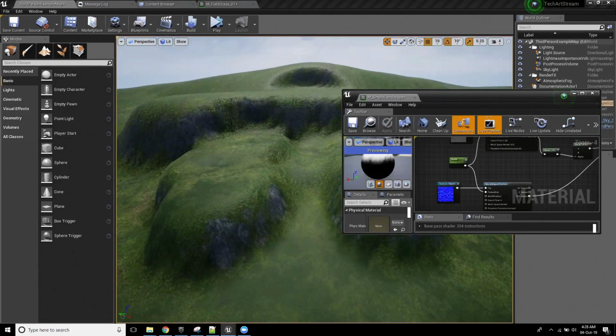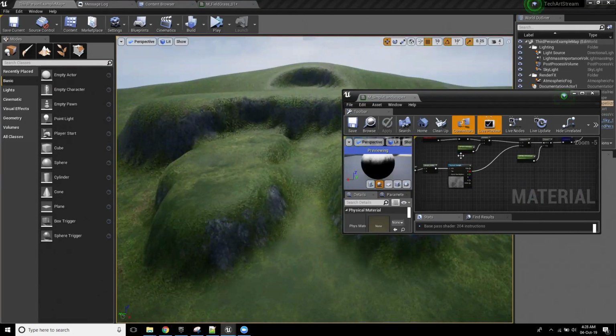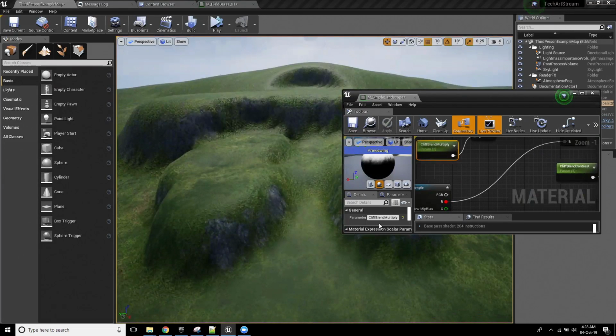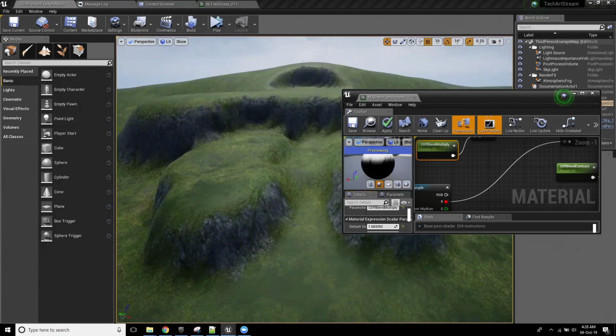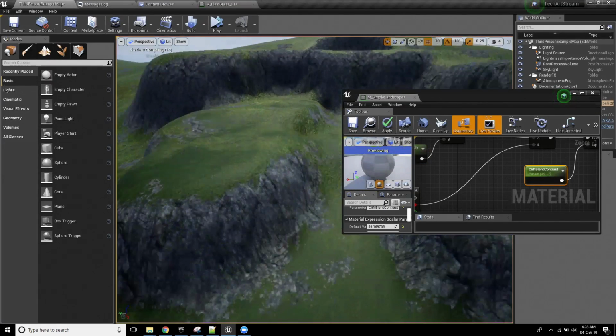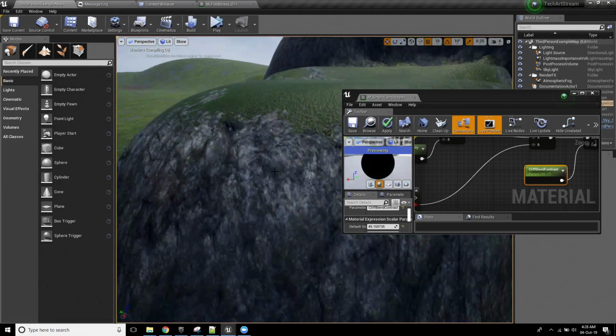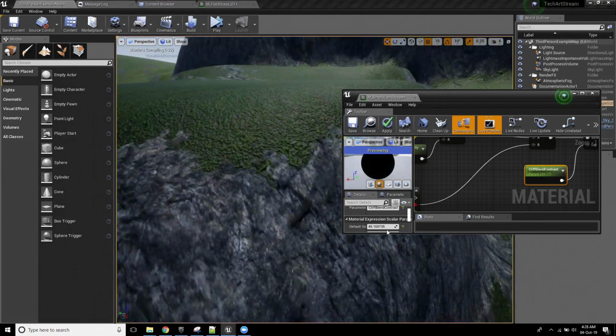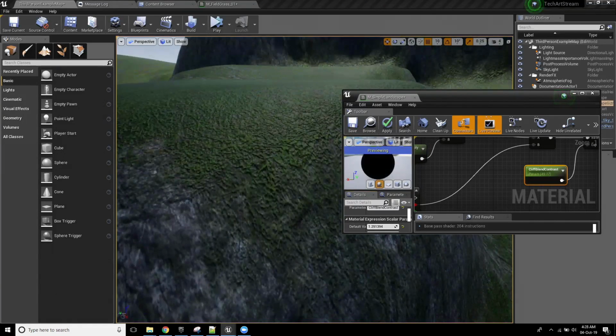The scale looks like it's okay, so 512 was fine. But what I will change is just this blend multiply to being something that's a little bit nicer. So I'm going to pull that to about maybe there. Going to get my blend contrast, and you'll notice that if I increase this contrast, we're getting a harder edge, so that when it goes to rock now, it's just going straight into it. But if I drop this contrast right down, it's now going to be a softer blend between them.